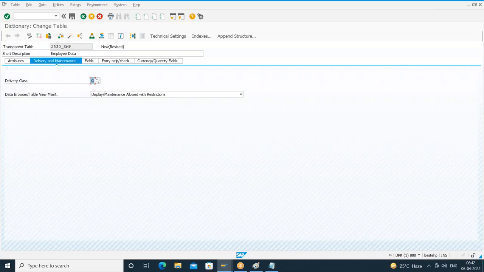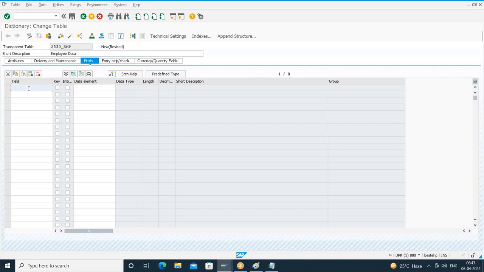Right, so delivery class is C, which indicates customizing table. I'll go for display maintenance allowed, done. Then in the fields tab, let us create this table as a client dependent table. Client dependent means it should contain MANDT as the first field. So I'll give the column name as MANDT. Understood? So what should the data type of this field be? This field should store the client number. So we know in SAP, client is a 3-digit number.